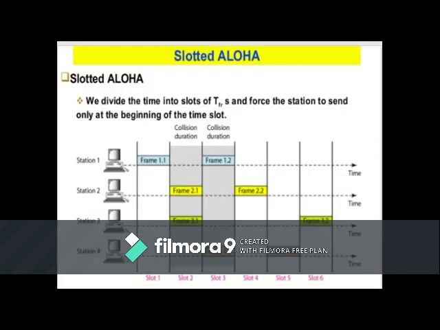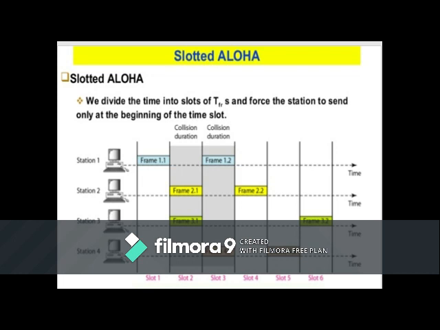Now this has been somewhat improved using slotted Aloha. What is slotted Aloha? In slotted Aloha, along with the acknowledgement, we also make a number of slots of that particular transmission time period, so that every station has been told that only at the start of a slot is it allowed to send its content.